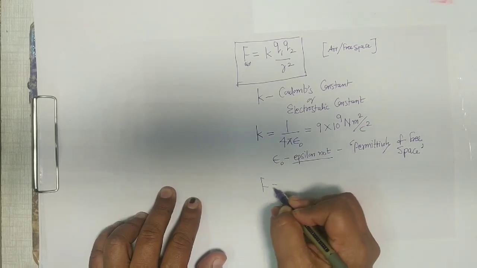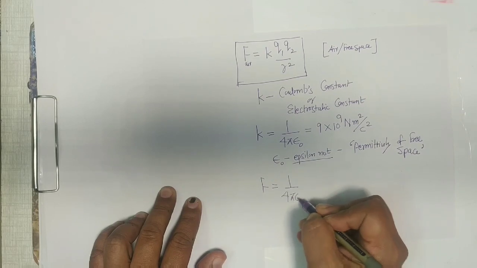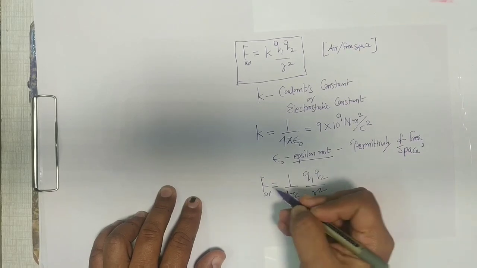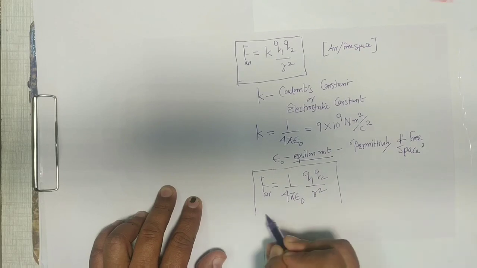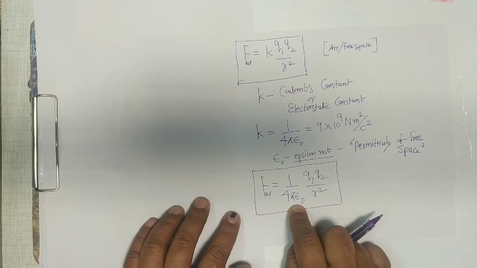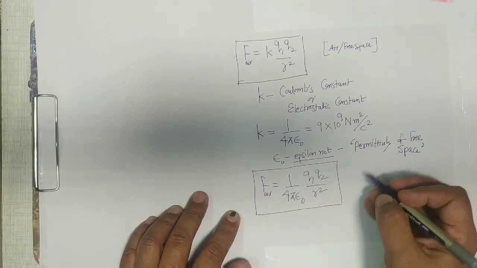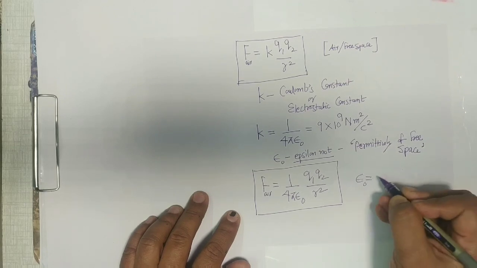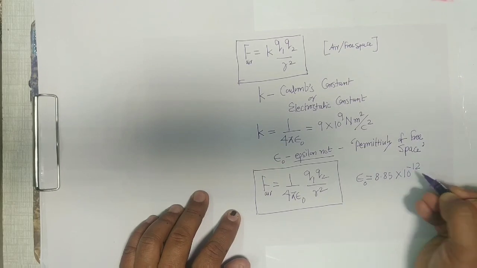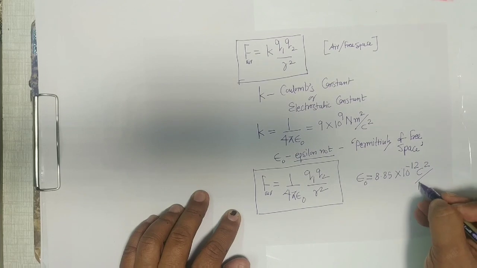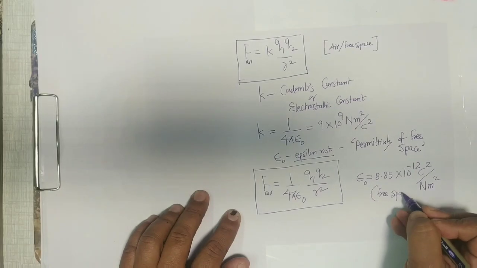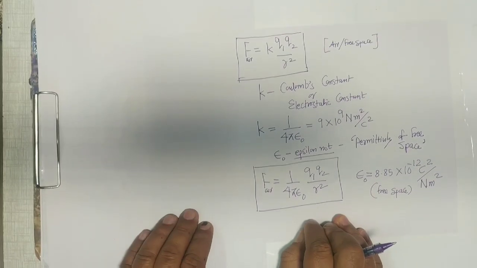So the force will be 1 upon 4 pi epsilon naught Q1 Q2 by R square in vacuum or in air medium, where K has been replaced by 1 upon 4 pi epsilon naught, and its value is 9 into 10 to the power 9. Epsilon naught has the value 8.85 into 10 to the power minus 12 Coulomb square per Newton meter square for free space or air medium, and it will be given in the paper, so we can use this constant.